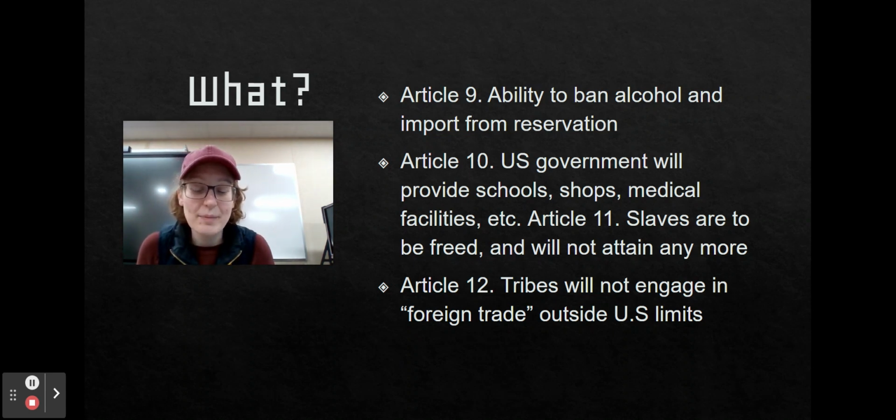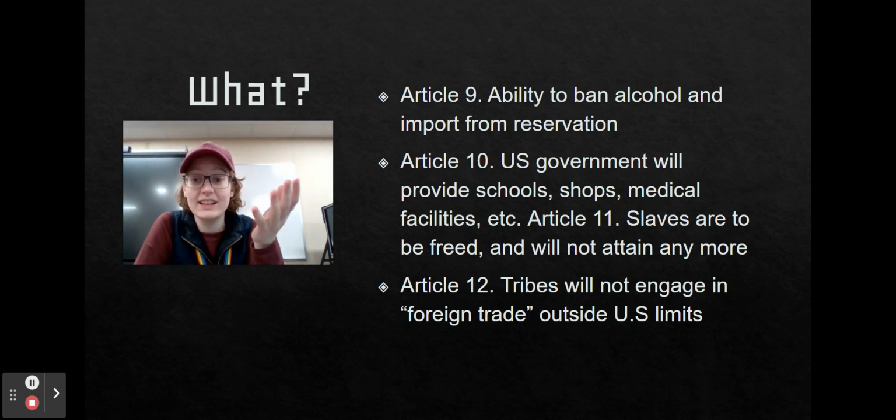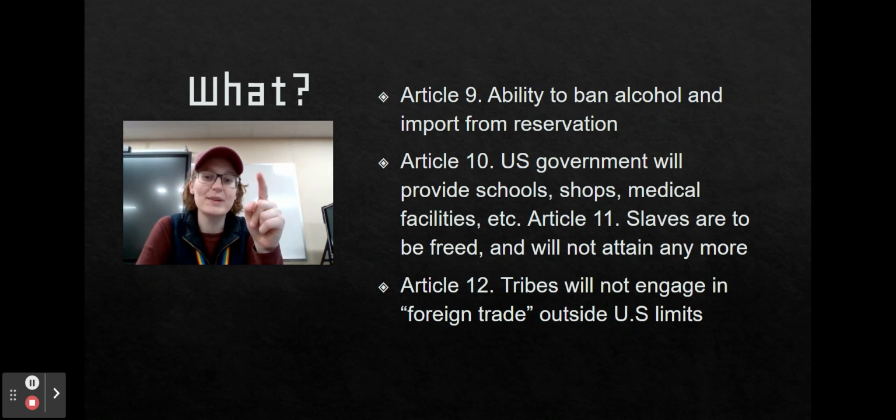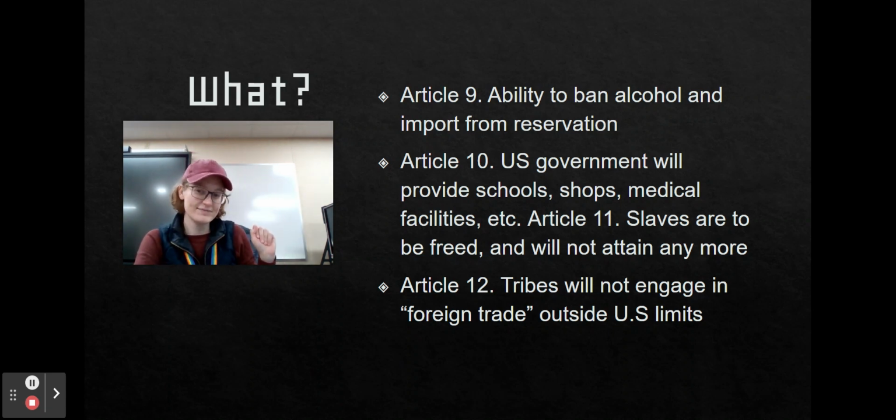So as we've been learning about with sovereignty, treaties are between sovereign nations. So for the U.S. to make a treaty with a native nation, they are saying this is a nation. It's a sovereign country, essentially. I don't know that we use the word country, but nation. Oh, except that the tribe cannot be treated as a nation by any other country. So you can't have foreign trade outside of U.S. Big questions about fairness there.